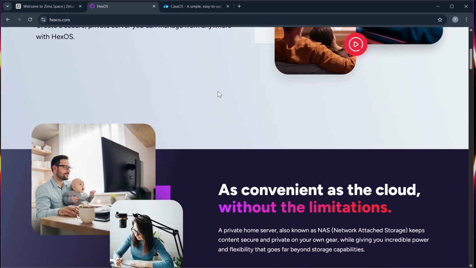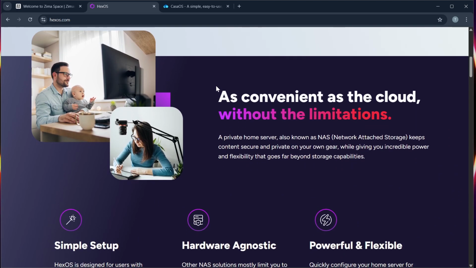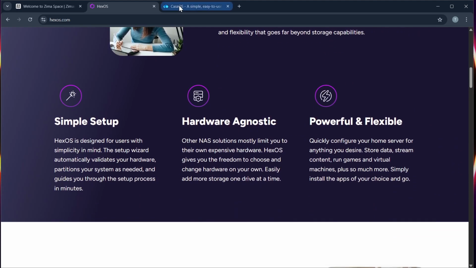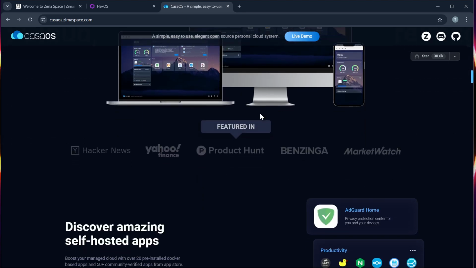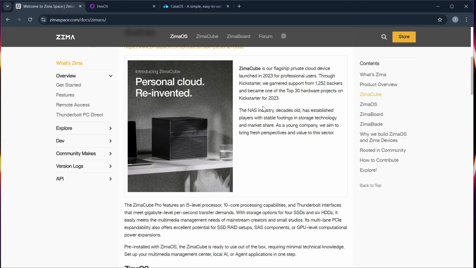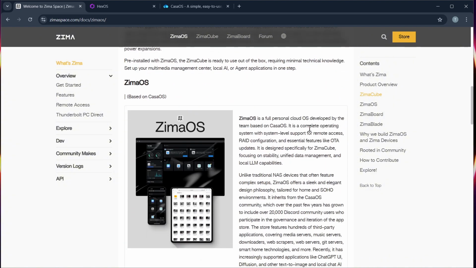HexOS provides a modern, modular dashboard with performance tracking and real-time service control, while CasaOS keeps it beginner-friendly. It is almost plug-and-play, while ZimaOS has a Linux-heavy interface that is powerful, but not as friendly for casual users. Number 3, app ecosystem and support.